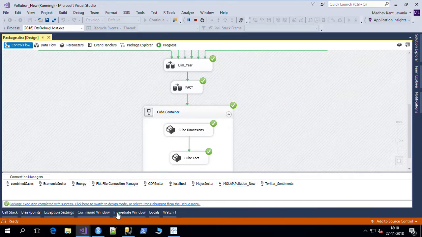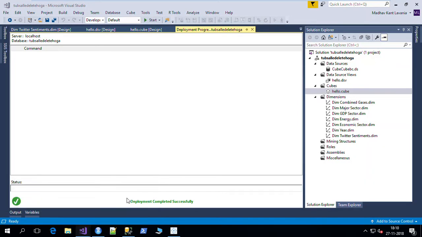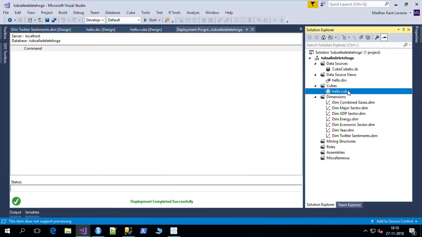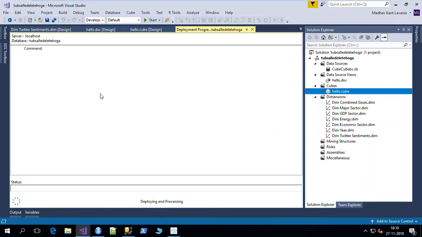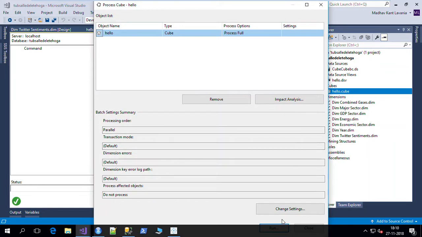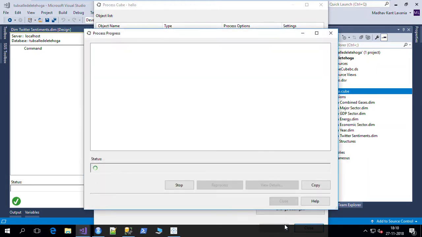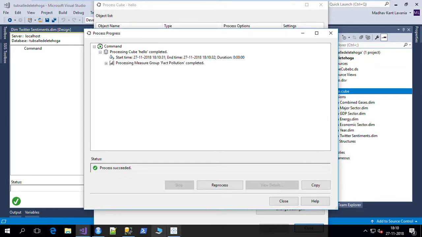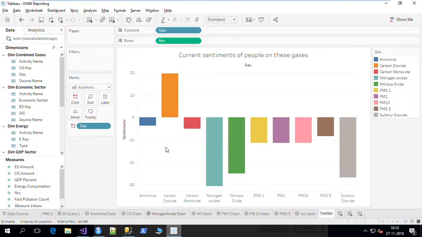Let me illustrate the manual processing of cube, which is also successful. So now the deployment has been completed successfully. Let me run the process. It has been processed. Now let's move ahead to the business intelligence queries.